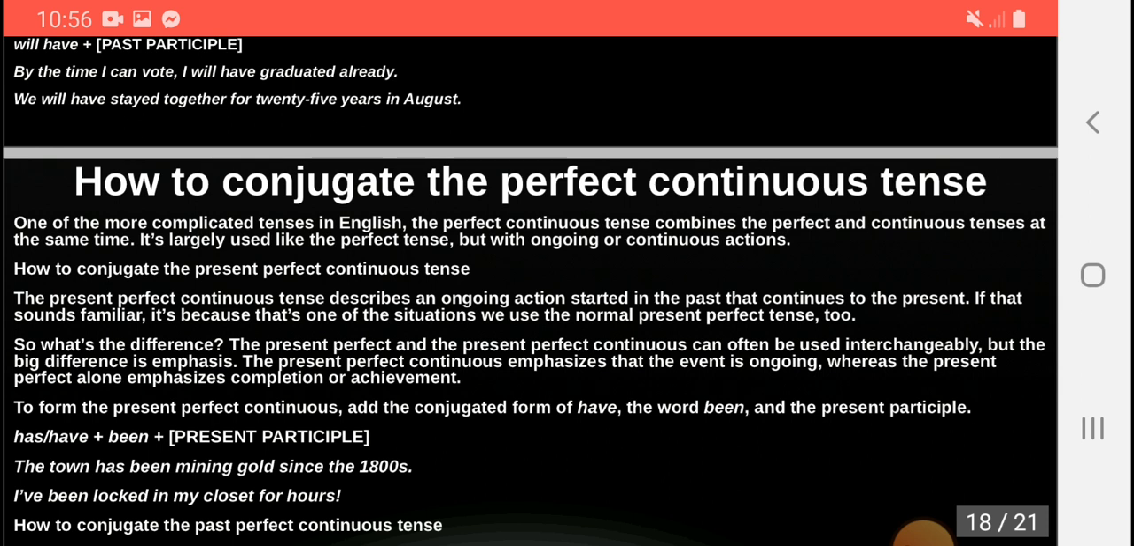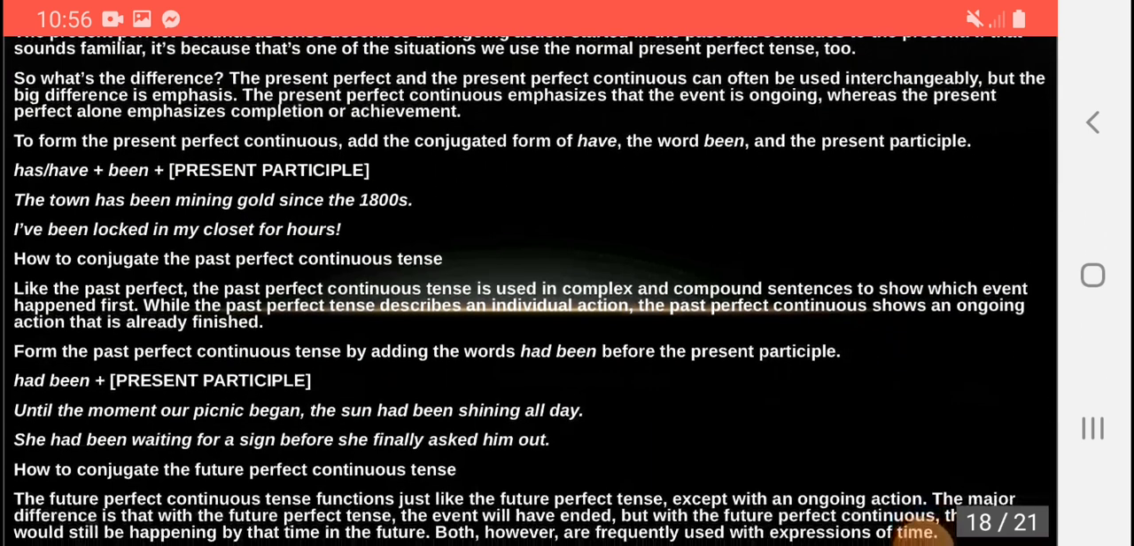To form the present perfect continuous, add the conjugated form of have, the word been, and the present participle. Has or have plus been plus participle. For example, the town has been mining gold since the 1800s. I have been locked in my closet for hours.